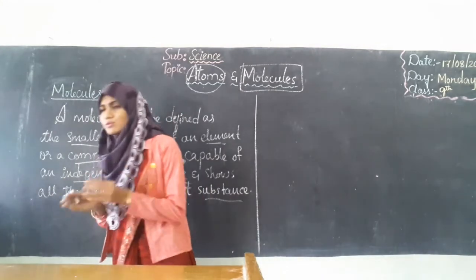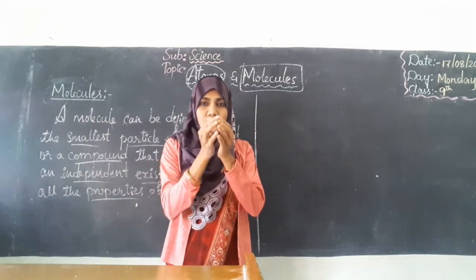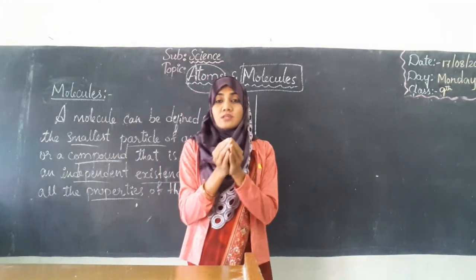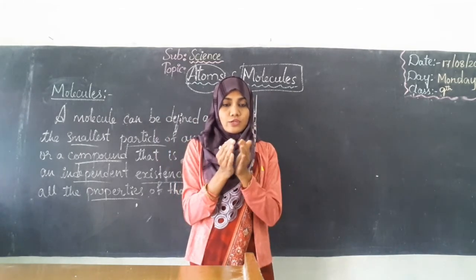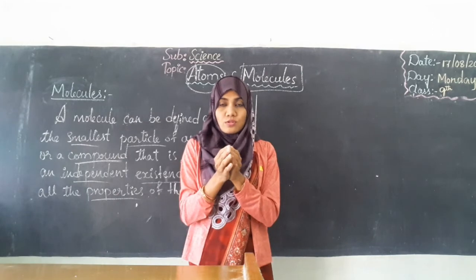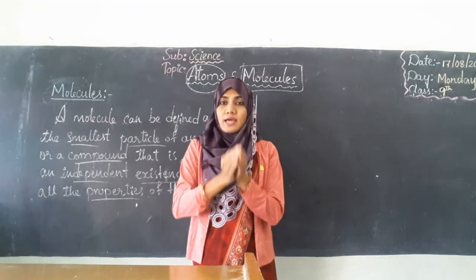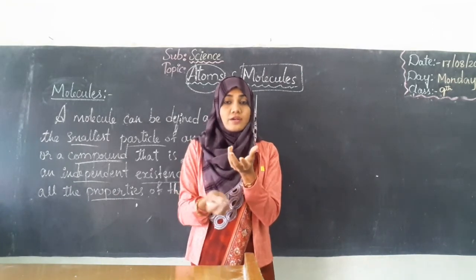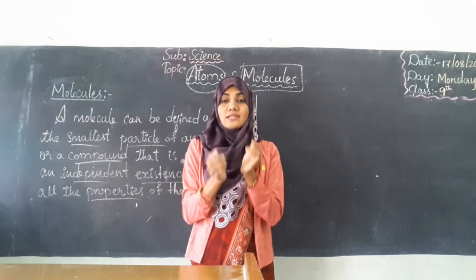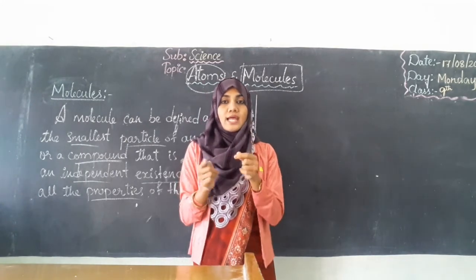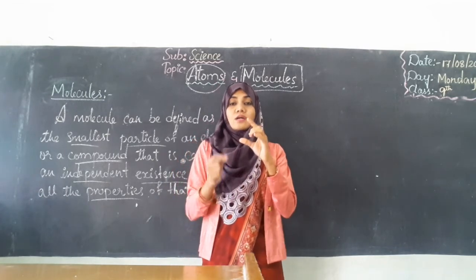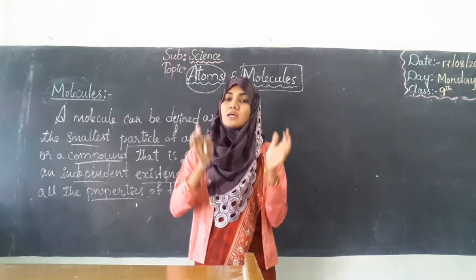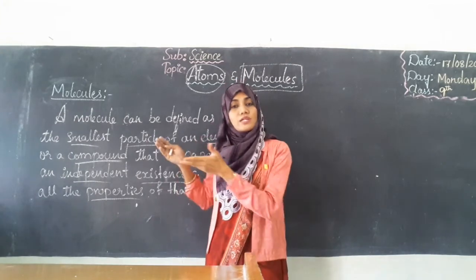So you know, groups of atoms together combine to form a molecule, and if single molecules or many molecules combine, they will make an element or a compound. And that element or compound will have its own characteristics, and hence we can say that the characteristics of the element or the compound are based on molecules only.